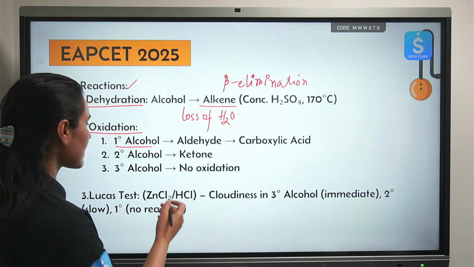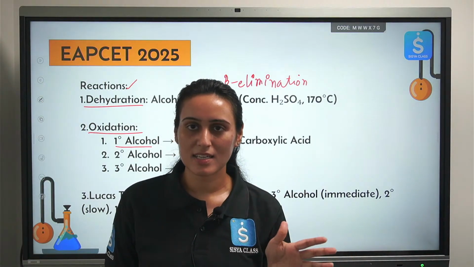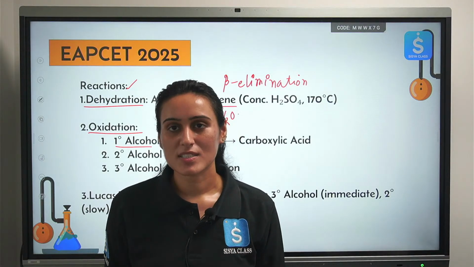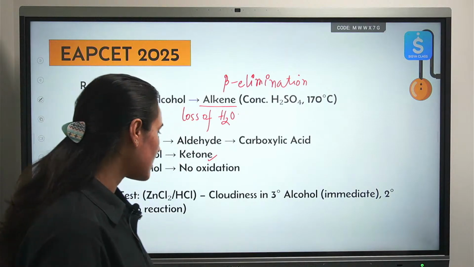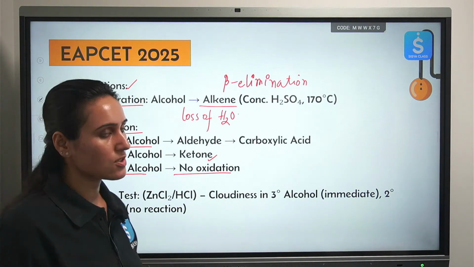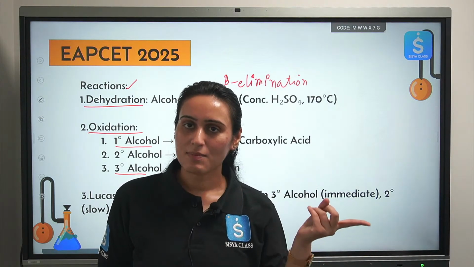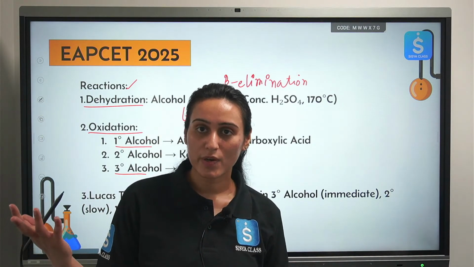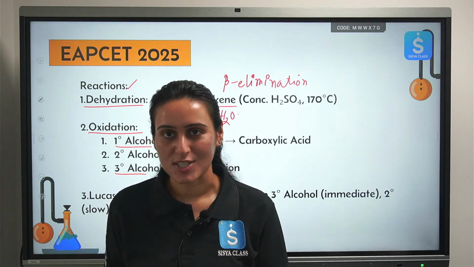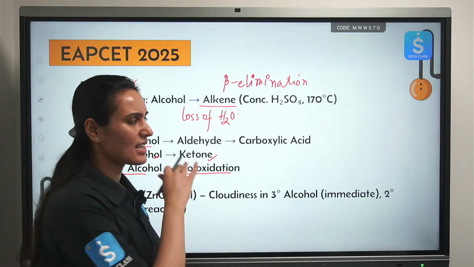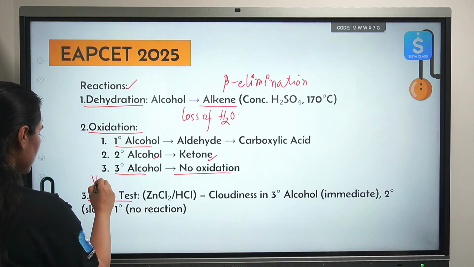Okay, from secondary alcohol, you cannot over oxidize it from ketone. You will get ketone whether you take a weak oxidizing agent or a strong oxidizing agent, from secondary alcohol you will get ketone. Okay. What about tertiary alcohol? Tertiary alcohol will not show oxidation. You have to break carbon-carbon bonds for that. Okay. So don't worry about tertiary alcohol. Primary alcohol can be oxidized to aldehyde. You want to do over oxidation, take a strong oxidizing agent. Okay. And from secondary alcohol you will get ketone only. Alright. Now Lucas test, very, very important.